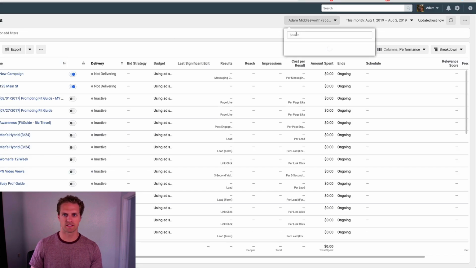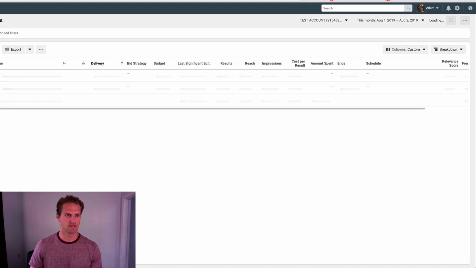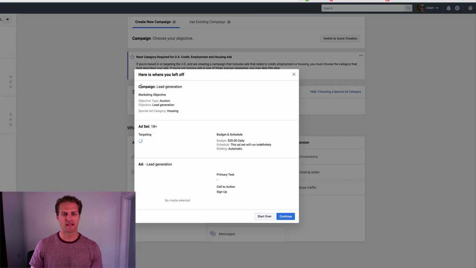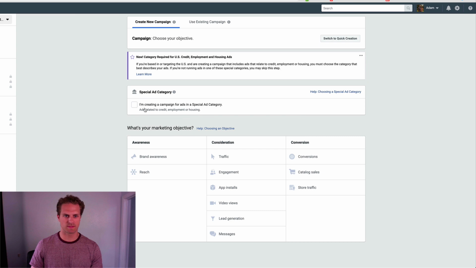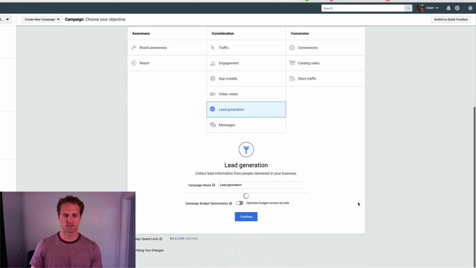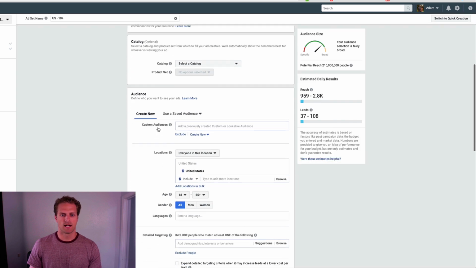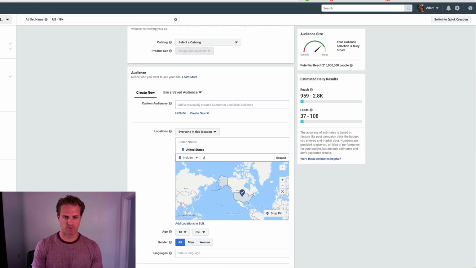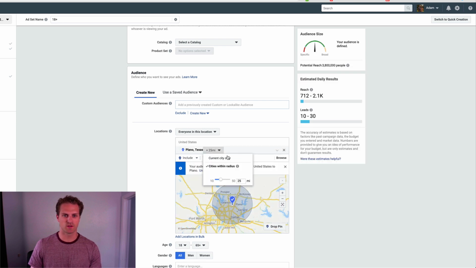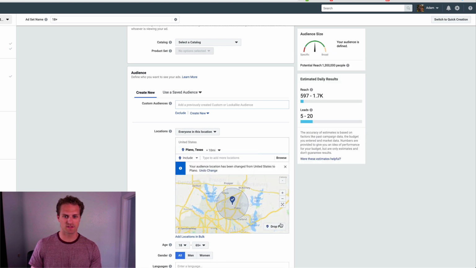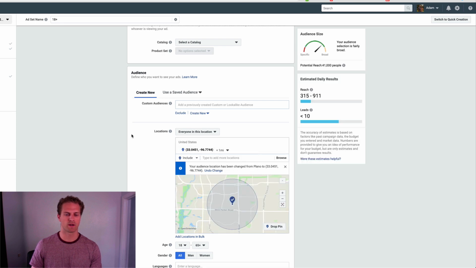So if I go to my test account and click on create, and I'm not going to choose the special category, I'm just going to choose lead generation just to show you a comparison, right? So if I come in here and I choose Plano, this is not using the special categories. You can go down to 10 miles, and then I can even choose a pin and go to 1 mile, right? So that's the difference there in the location.